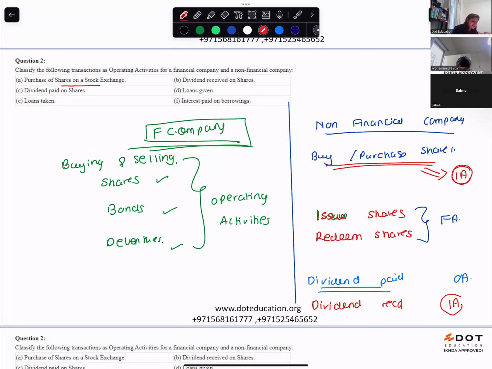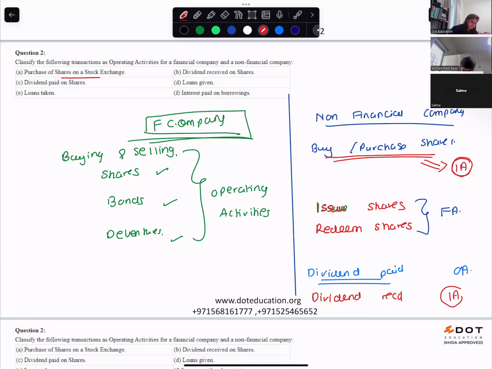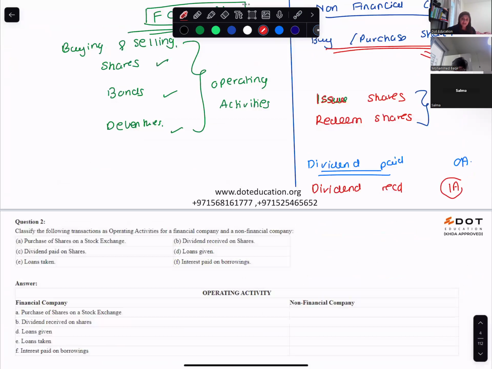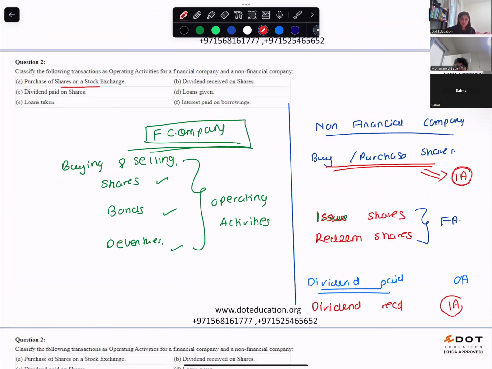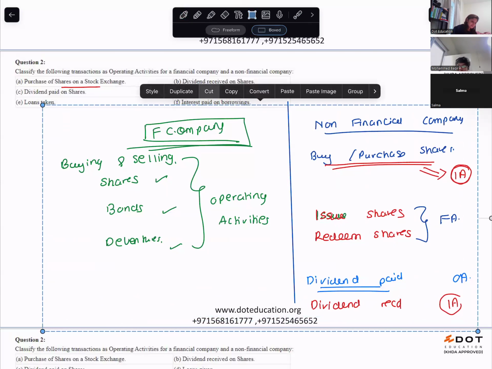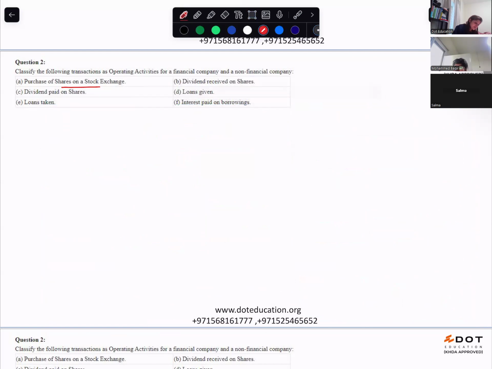If it is a financial company dealing with buying and selling of shares, which activity? Operating activity. And if it is a non-financial company purchasing shares, which activity? Investing activity.